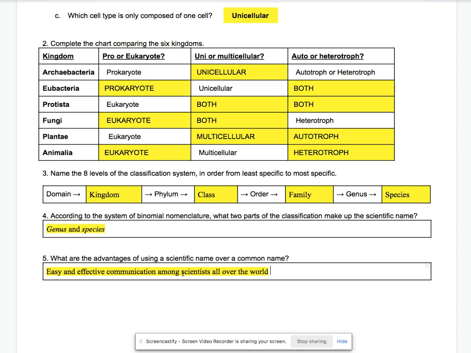And it's mainly for the ones who identify and study organisms. Common names for animals are different depending on which country you're from, depending on which language you use. But if you have a standard scientific name, that means no matter what country you're in, that scientific name will be the same for that organism. So it's easy for scientists to know exactly which animal they're talking about, rather than using common names like a clam or a raccoon.